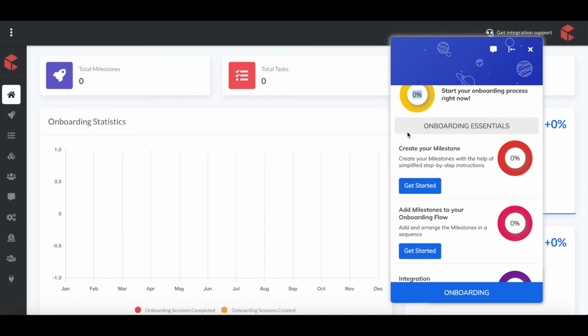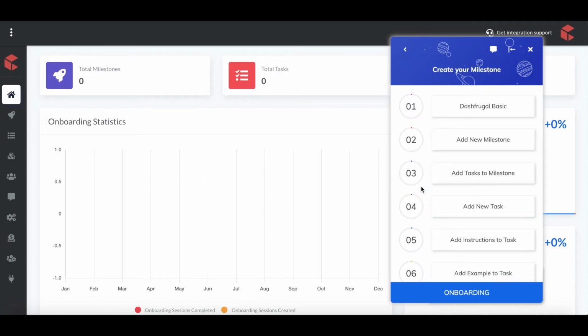So let's directly get into this. The first task: I'm creating a new milestone. You need to take into perspective that you signed up with Dashvocal for a new feature, and we welcome you on this widget, and also help you complete your user onboarding process. Whenever you complete all these steps, you're simultaneously creating a visual guidance or a user onboarding flow for your users. So let's start with the first task.